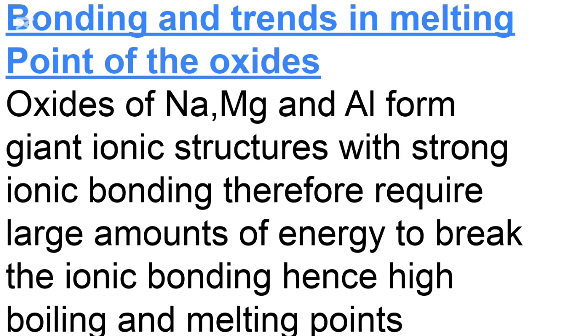Oxides of sodium, magnesium, and aluminium form giant ionic structures, as we have said earlier, with strong ionic bonding. Therefore, they require large amounts of energy to break the ionic bonding. Hence, they have high boiling and melting points.